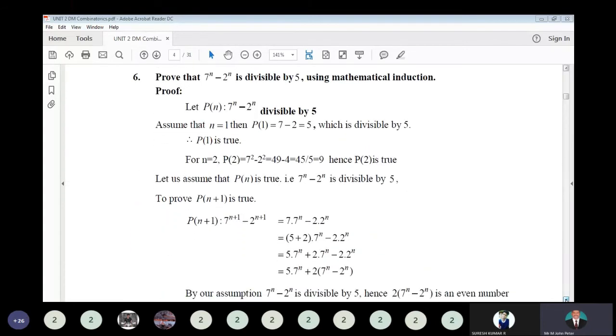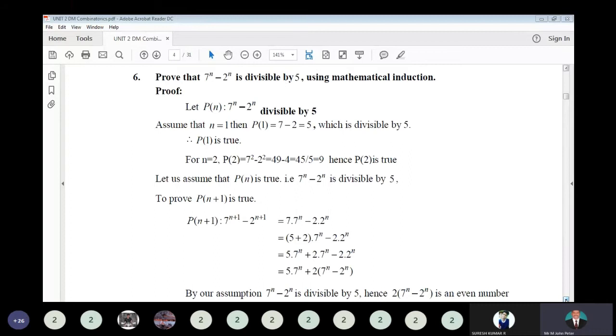Prove that 7 power n minus 2 power n is divisible by 5 using mathematical induction. So that is p of n equal to 7 power n minus 2 power n divisible by 5. So assume n equal to 1. That is p of 1 equal to 7 power 1 minus 2 power 1, that is equal to 5, which is divisible by 5. So the statement is true for n equal to 1.